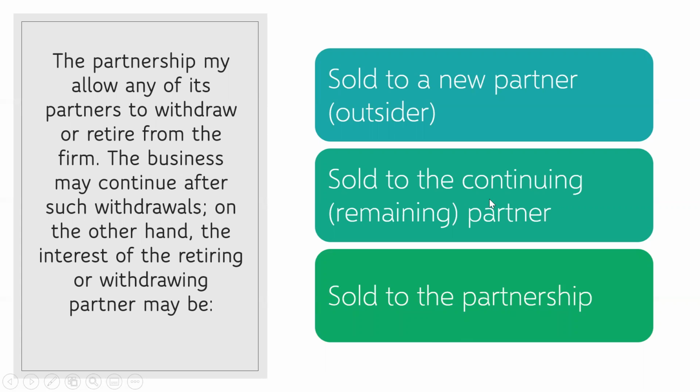That means the payment will not be reflected in the partnership books. But here, if the partnership is the one buying the interest of the retiring partner, definitely the assets of the partnership will decrease. So our pro forma entry here in the last situation is to debit the retiring partner's capital and credit asset, whatever is the amount to be paid.